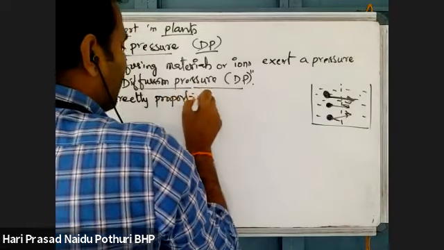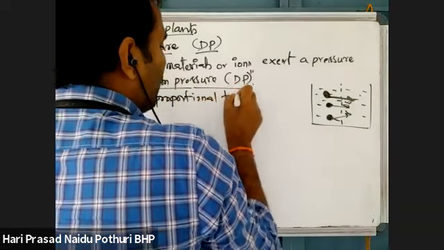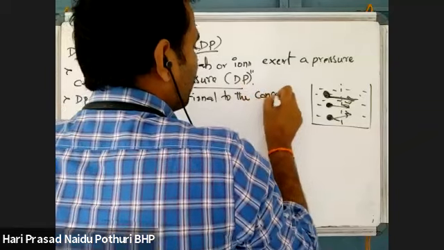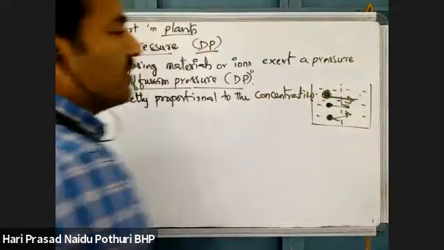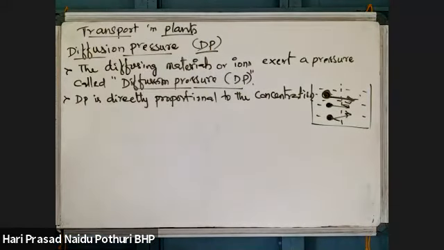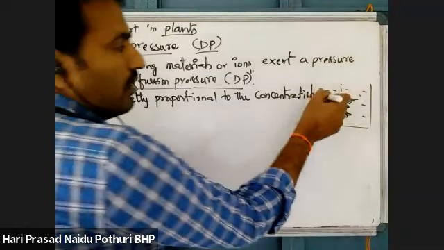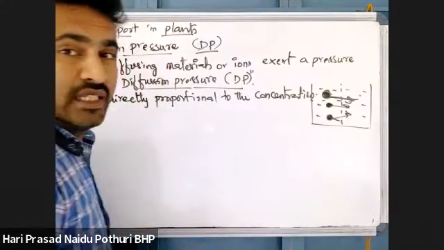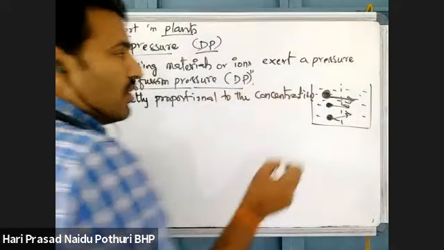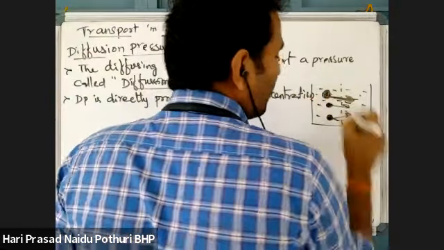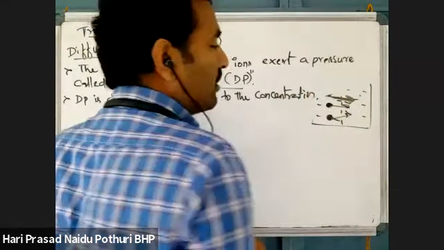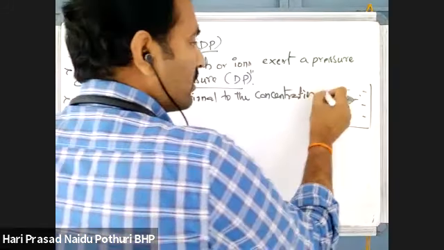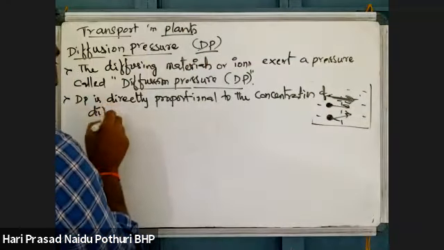Diffusion pressure is directly proportional to the concentration. If a substance is in high concentration, then that substance has more diffusion pressure. Which concentration? The concentration of the diffusing material. Suppose sugar is diffusing from here to here, then the sugar molecule has more concentration of diffusing material.